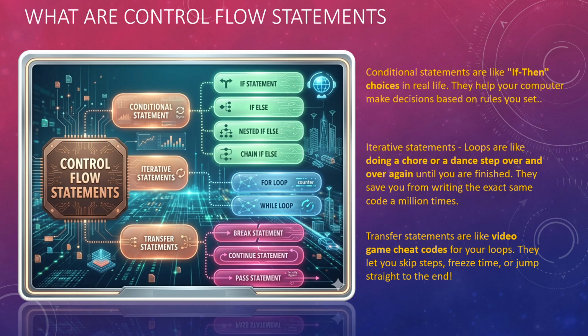Now conditional statements are like if-then conditions. You have a road on which there are two paths. Once the decision is made on a condition, you either go left or you go right. This is a conditional statement. Similar to that, in Python also we have conditional statements. How to implement it, we will see ahead. They help your computer make decisions based on rules you set.